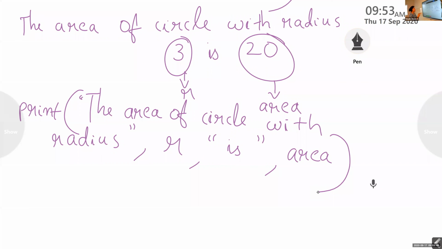So this is another basic thing you have to learn when you learn any programming language like Python. The area of circle with radius, then double quote you have to close. Then since next thing is a variable, separated with comma, again coming next thing is a string.